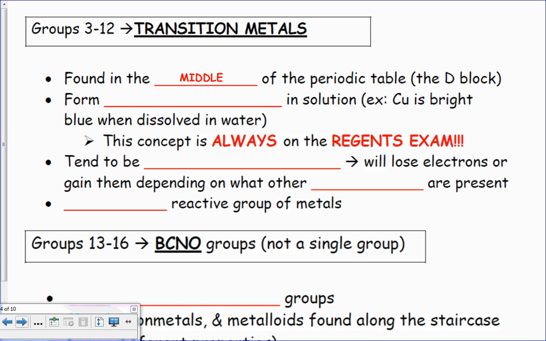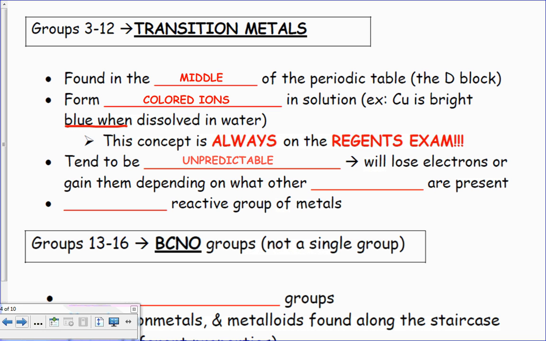They're in the middle of the periodic table. It's called the D block. They form colored ions, or you could say they form colored solutions in water. That's the main thing that they're known for being able to do, okay? This concept is always on the Regents exam. It changes color in water. That's what they're really looking for pretty much every year, at least one time, okay?